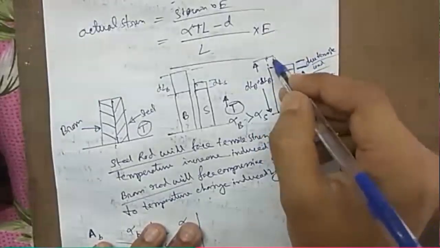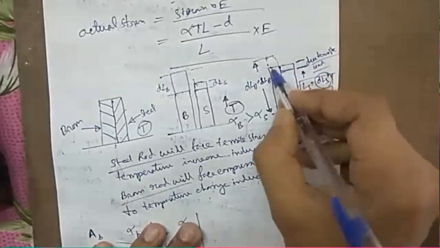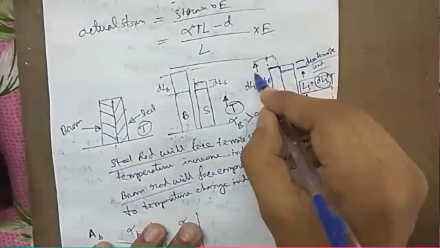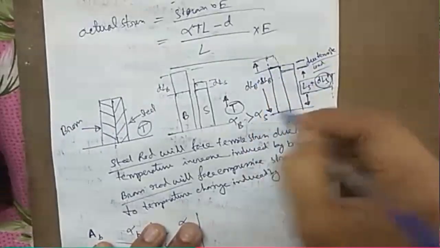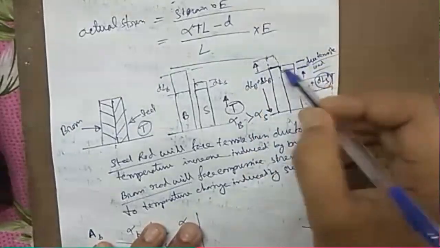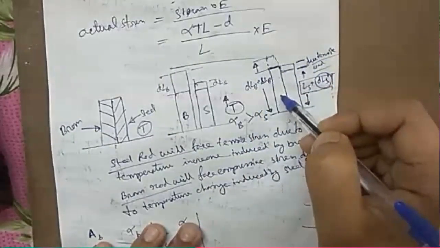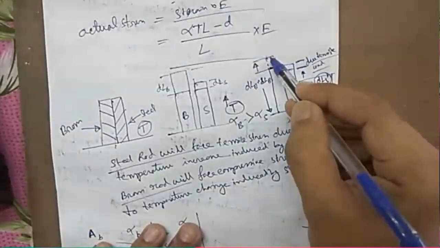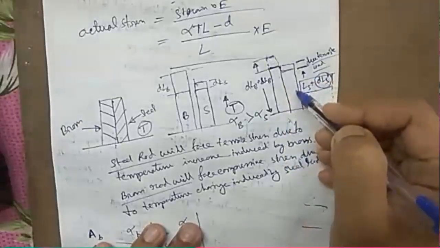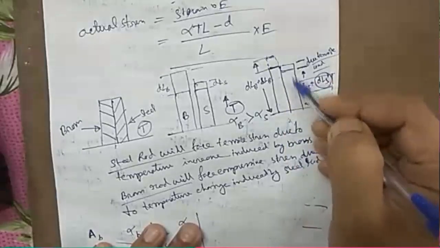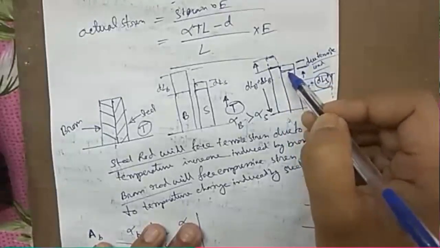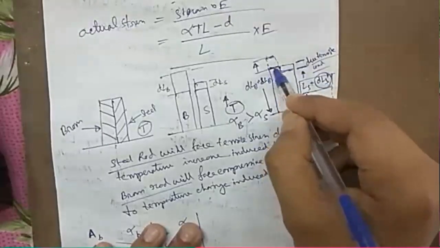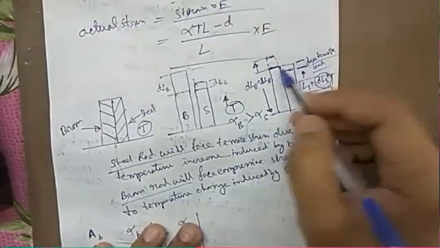So this is decreased by this much, and this is the final length. If the brass would have expanded freely, it could have reached up to this point, but because there is steel attached and steel cannot increase after this point, it pulls down the brass, and finally this is the length we have found out.